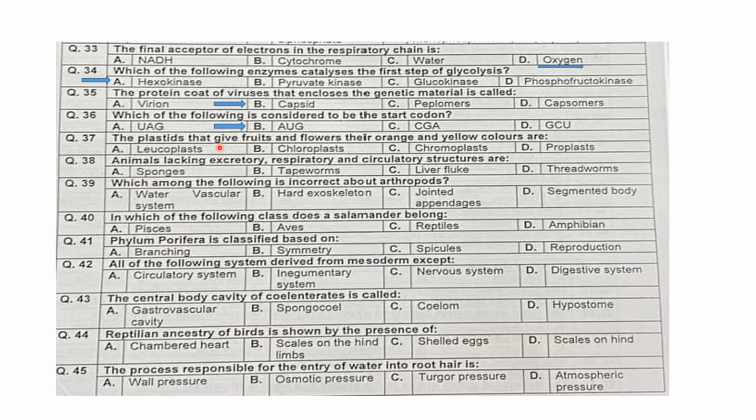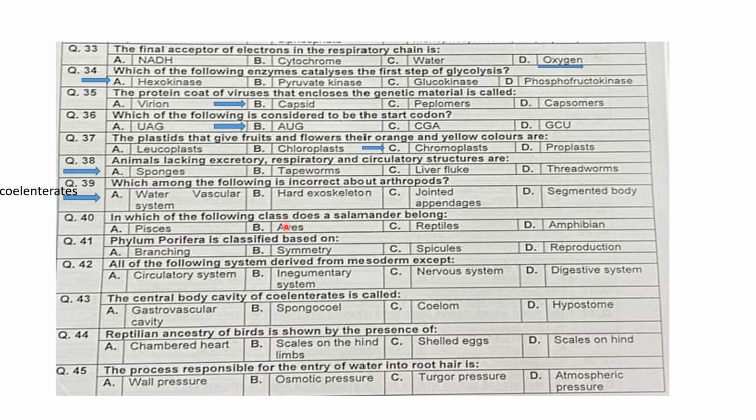The plastids that give fruits and flowers their orange and yellow color are the chromoplasts. Animals lacking excretory, respiratory, and circulatory structures are called sponges. Which among the following is incorrect about the arthropods? Arthropods have no water vascular system. Water vascular system is a characteristic of the coelenterate.